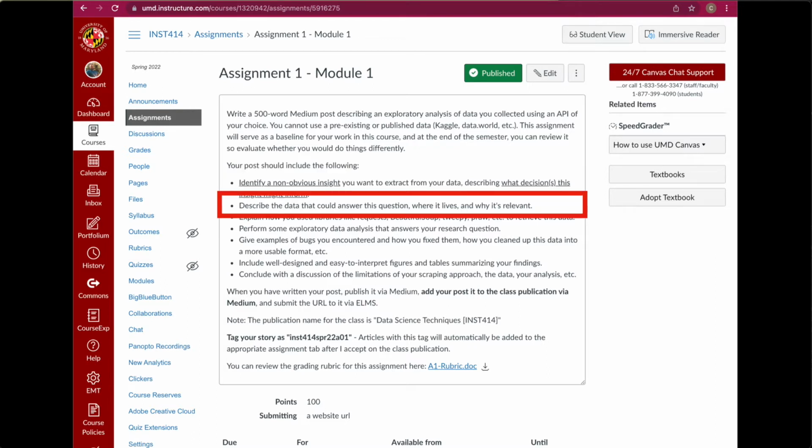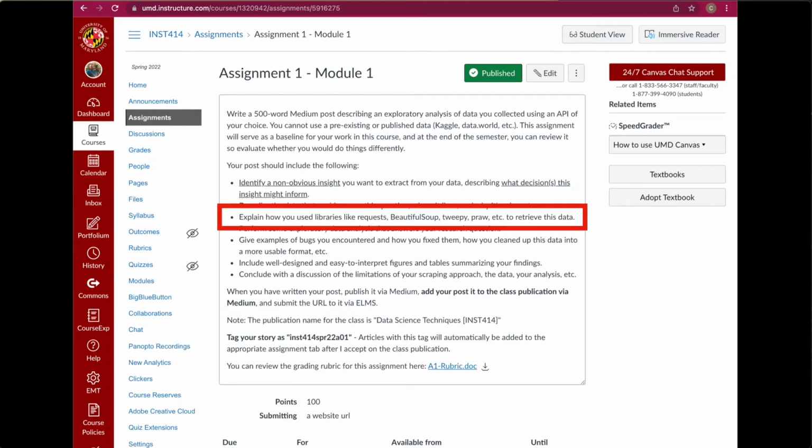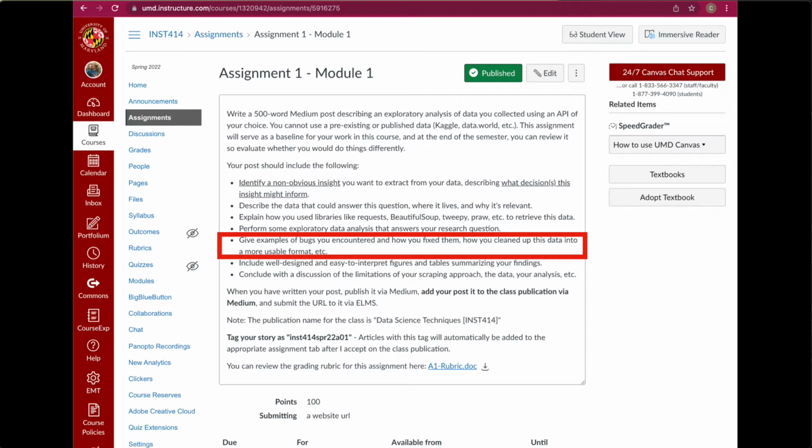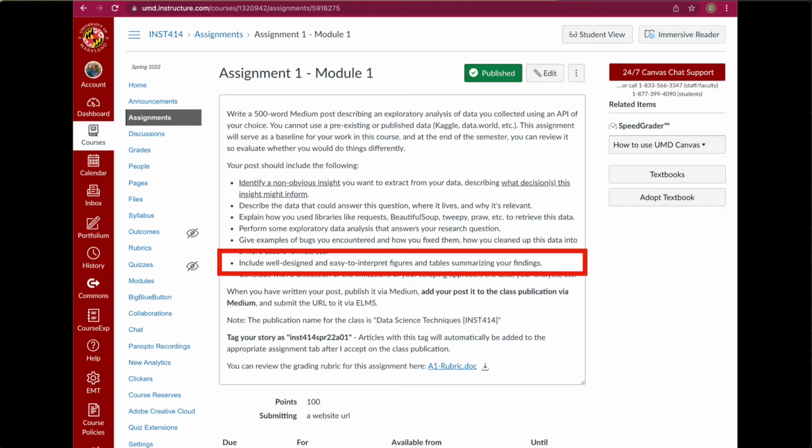Once you've done that, then describe where this data might live, why it's relevant, and how you collected it. Specifically, look at the libraries you used. Did you use Beautiful Soup or requests or some existing API wrapper like Tweepy or praw? And I'll talk about APIs in another part of the lecture for today, so you'll get some insight there. Then I want you to actually do the exploratory data analysis here. So actually try and extract that insight that you want to help your stakeholder make some decision. Then identify any bugs that you've encountered and how you fixed them, any sort of data cleaning that you had to do. Include well-designed figures or tables to help summarize your findings.